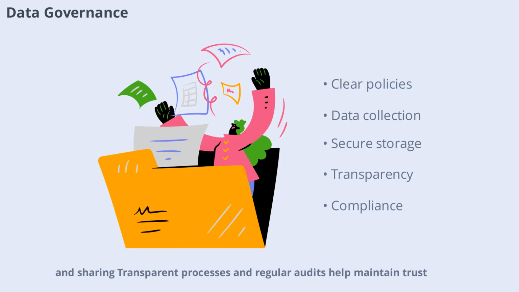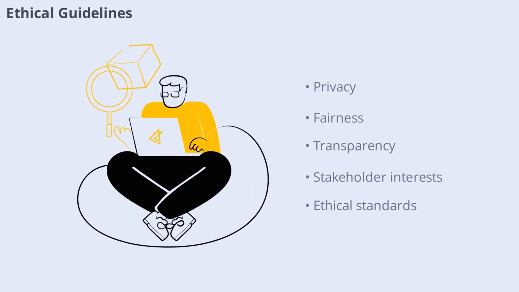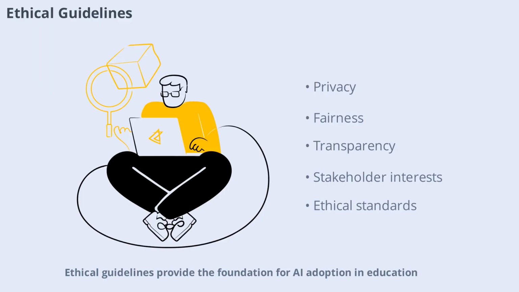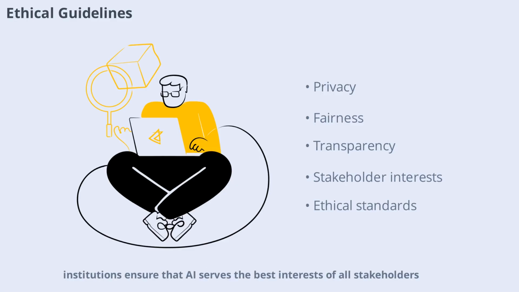Transparent processes and regular audits help maintain trust and ensure compliance with legal and ethical standards. Ethical guidelines provide the foundation for AI adoption in education. These guidelines address issues such as privacy, fairness, and transparency. By adhering to ethical standards, institutions ensure that AI serves the best interests of all stakeholders.